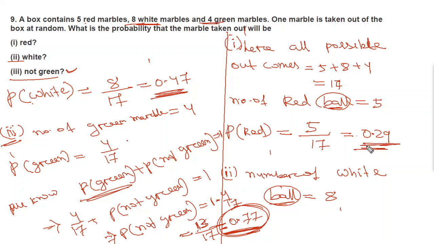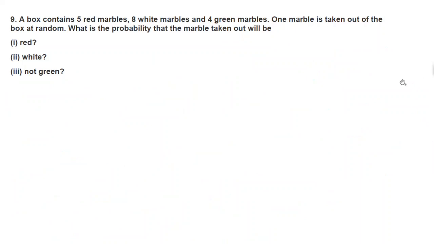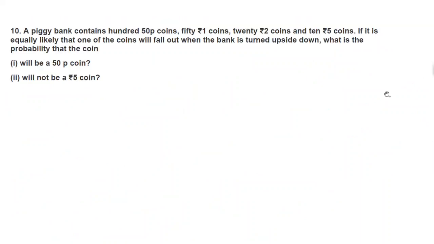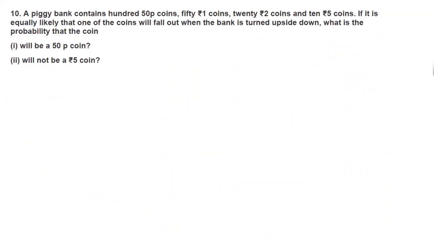Now we will move to question number 10. A piggy bank contains 100 50 paisa coins, 50 1 rupee coins, 20 2 rupee coins and 10 5 rupee coins. It is equally likely that one of the coins will fall out when the bank is turned upside down.